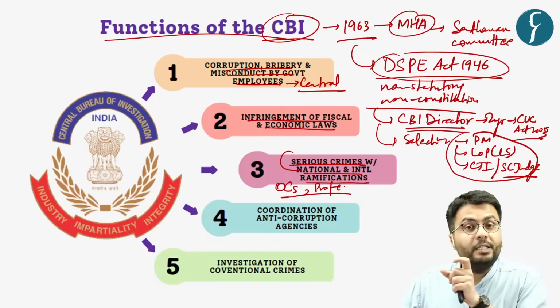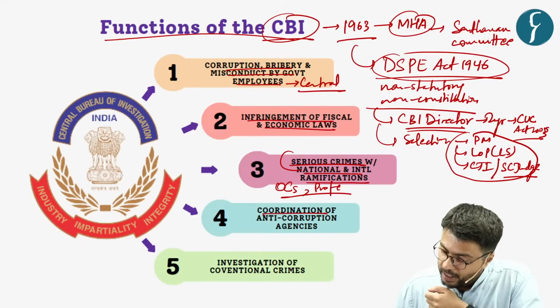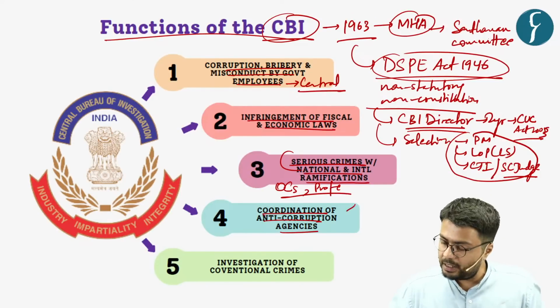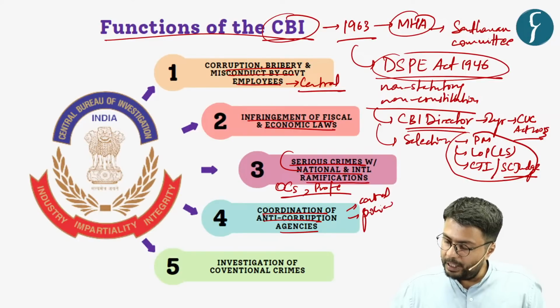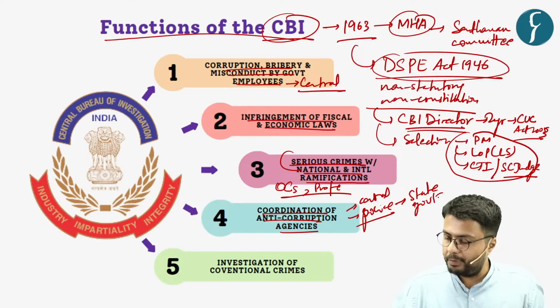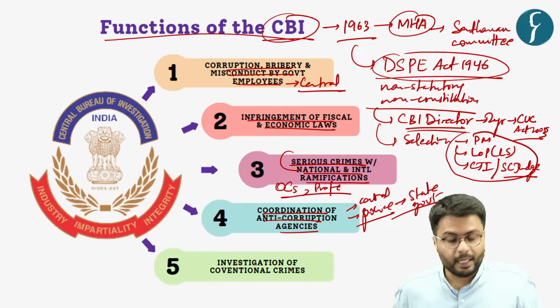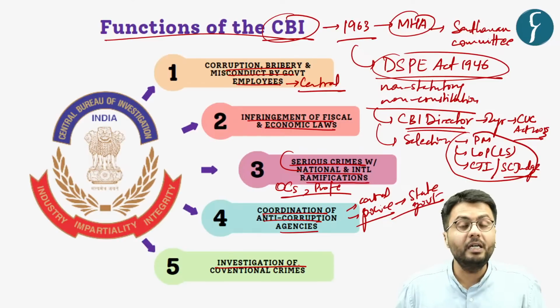Further, this body is also responsible for coordination of anti-corruption agencies, be it central agencies or police departments which function under the control of state governments. Also, you can see this body is responsible for conducting investigations of conventional crimes.